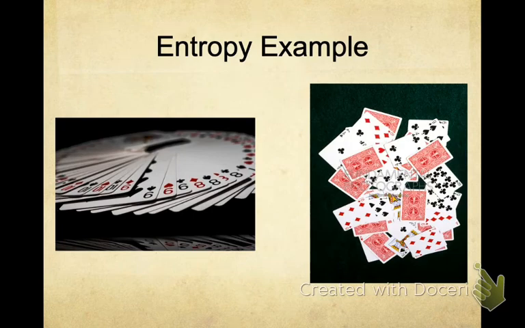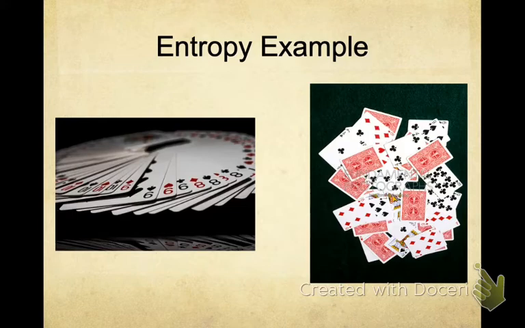On the left, the cards are ordered by number. So all the 9s are together, all the 10s, all the kings, all the queens, they're all ordered by their number. We could say that the entropy of the cards on the left is low because there's not much disorder. They're ordered in a very organized way.